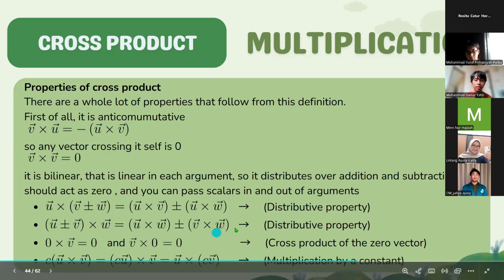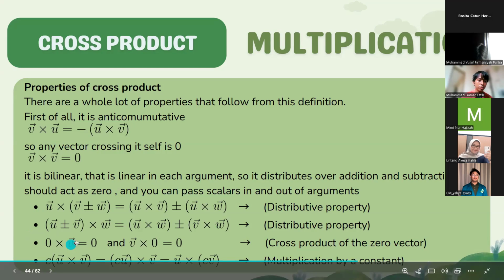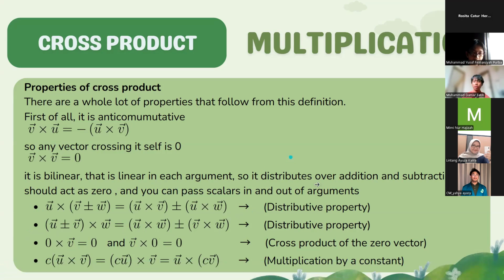The second equivalent is distributive property 2. And the third, 0 cross vector V is equal to 0, and also vector V cross 0 is 0. The third is the cross product of the zero vector.